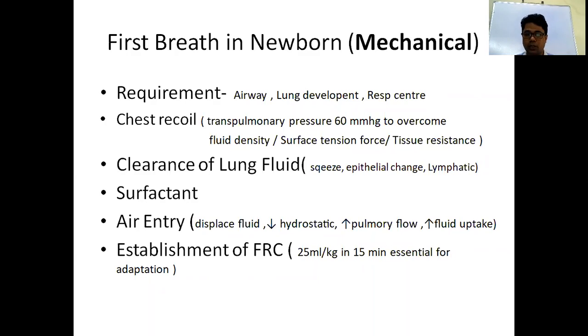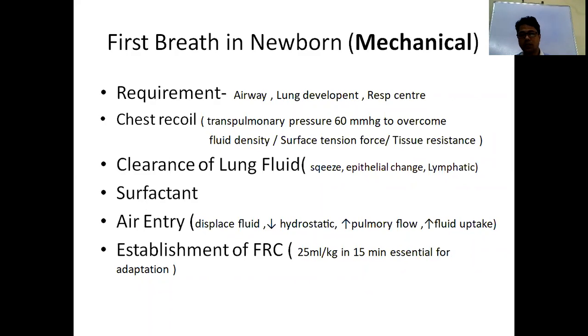So what is the action of surfactant? Surfactant is a lipoprotein, lipid plus protein. It is produced by type 2 alveolar cells, and secretion starts from 20 to 22 weeks of gestation till 32, and mature surfactant will be available on the surface of alveoli by 37 weeks.